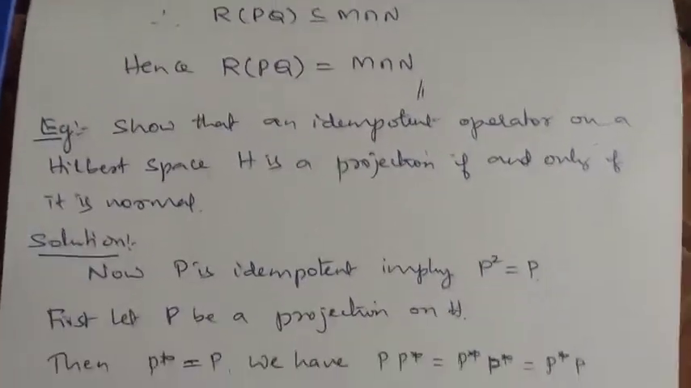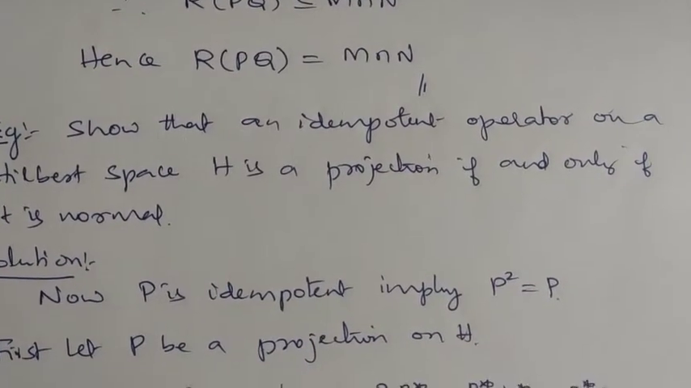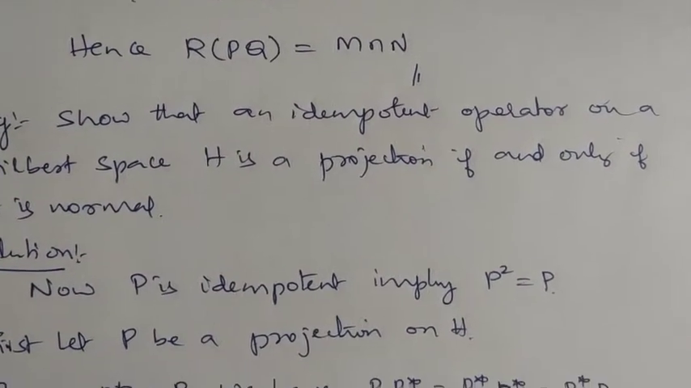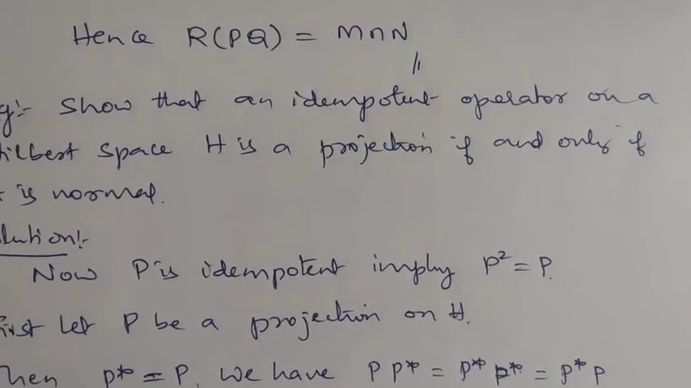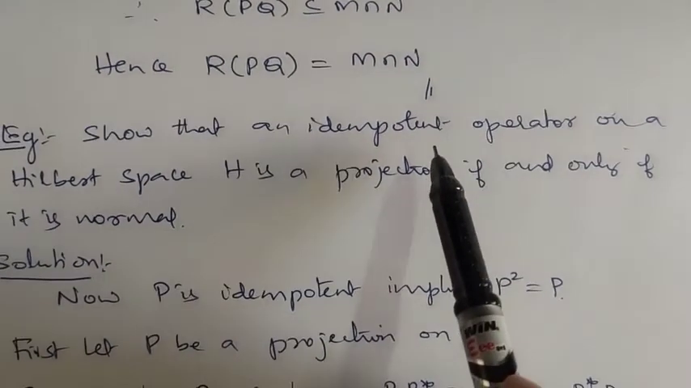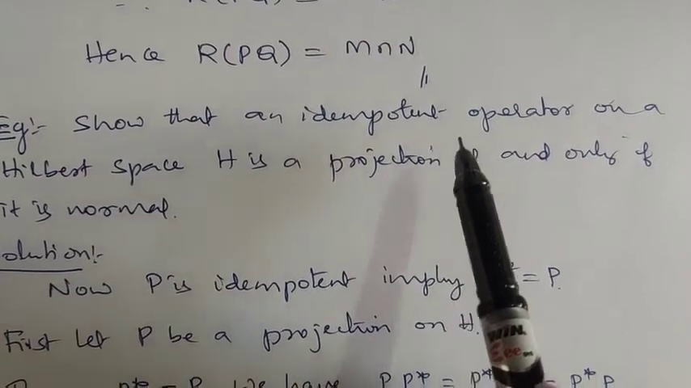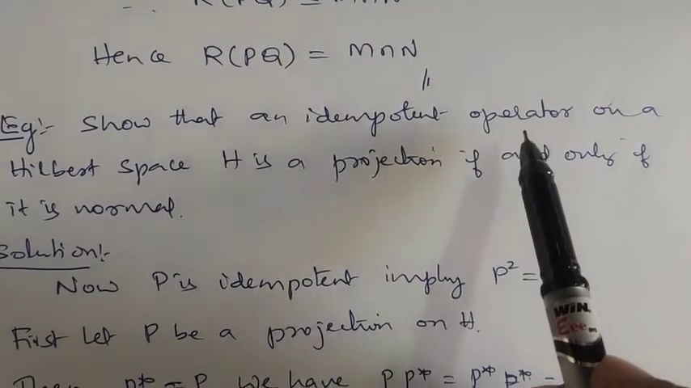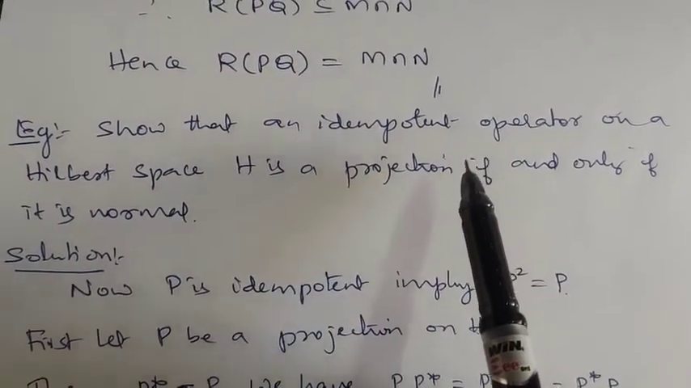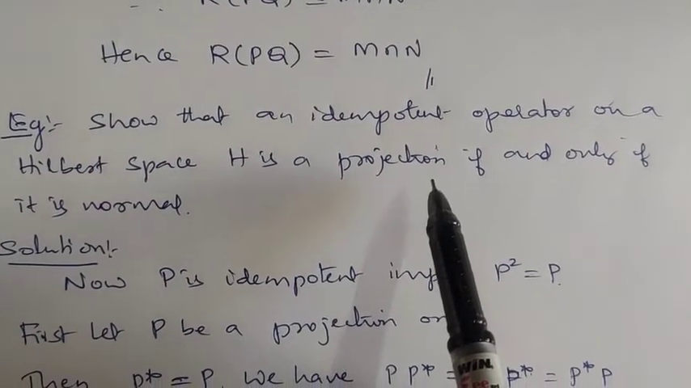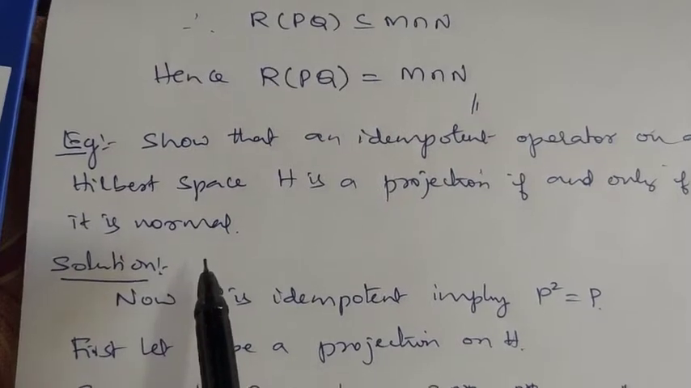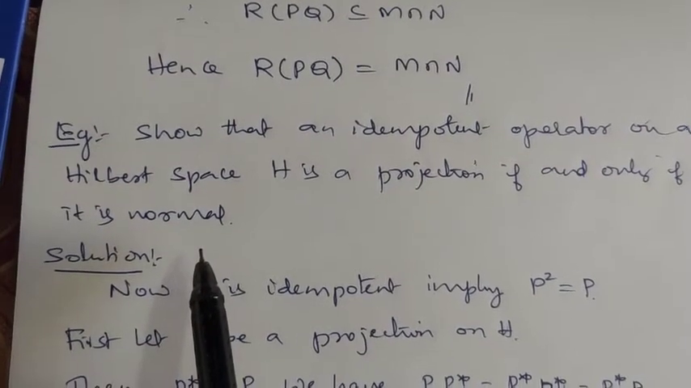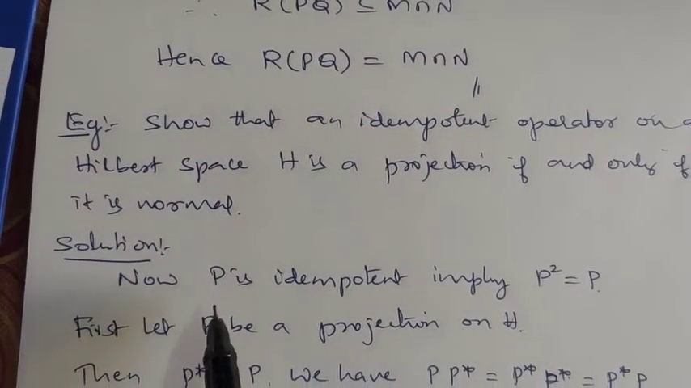Now we show that an idempotent operator on a Hilbert space H is a projection if and only if it is normal. Means in the beginning itself we assume that P square is P. Like if P is a projection, P square is P. So such an operator is a projection, means it is self-adjoint, if and only if it is normal. Okay, so let us take this.